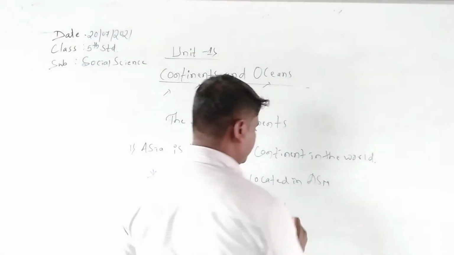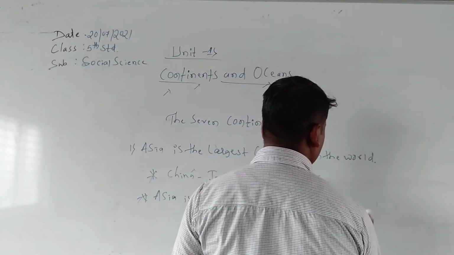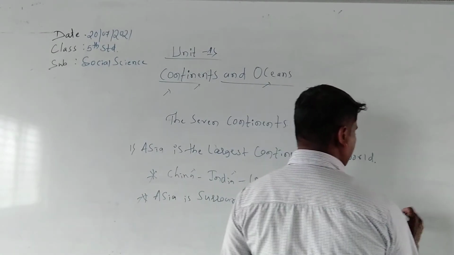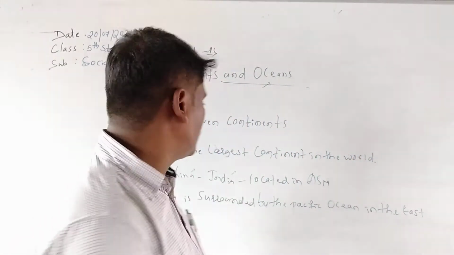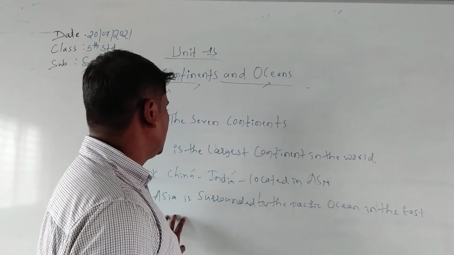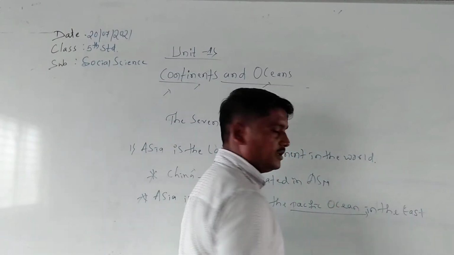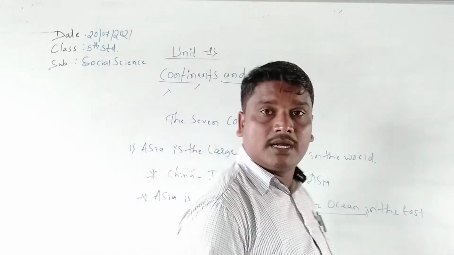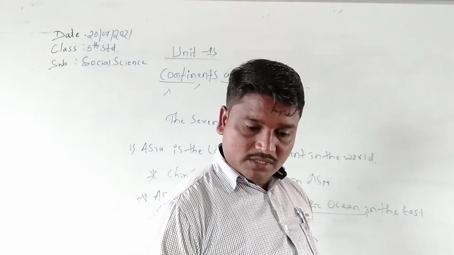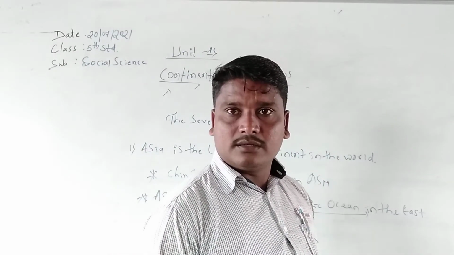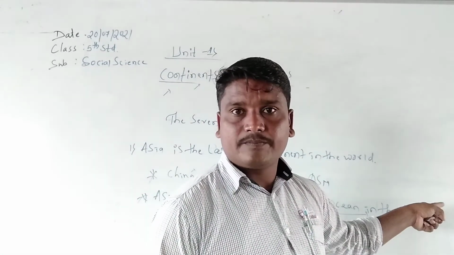The Pacific Ocean. Yes, I'll ask one more question. The Asian continent is surrounded by which ocean? The Pacific Ocean. In which direction? You have already studied directions last year, or in the last chapter. In which direction? East direction. In the east. Yes.